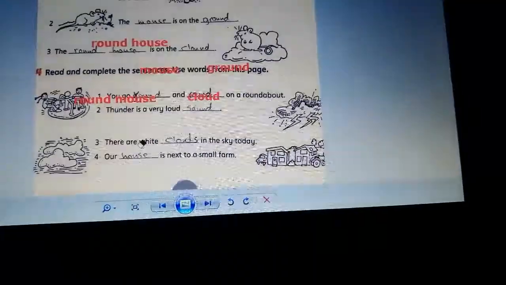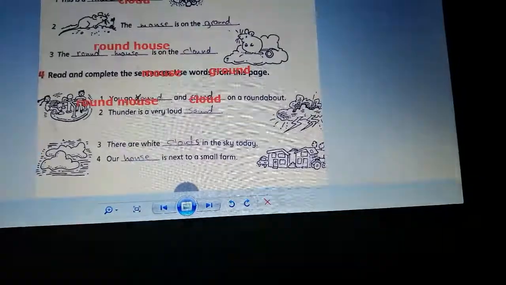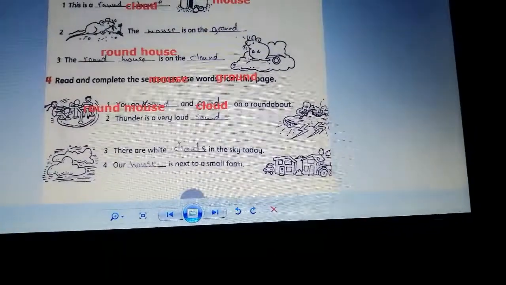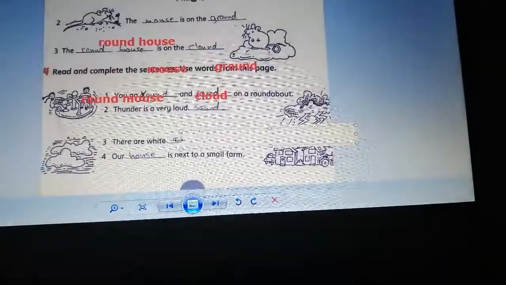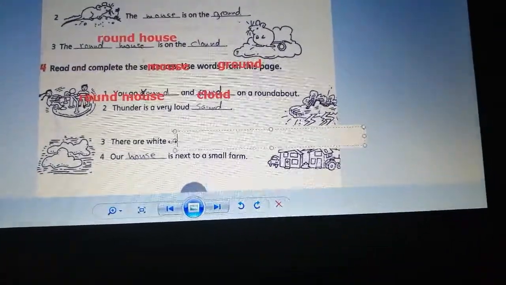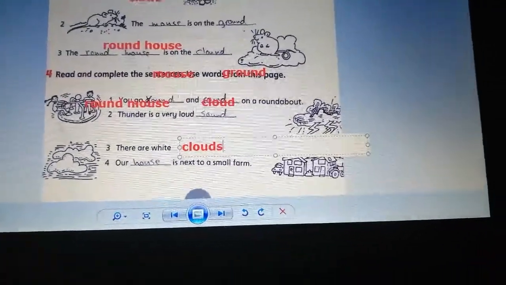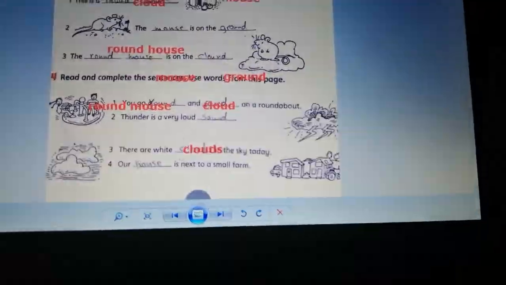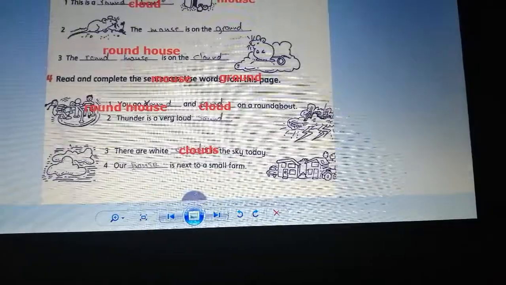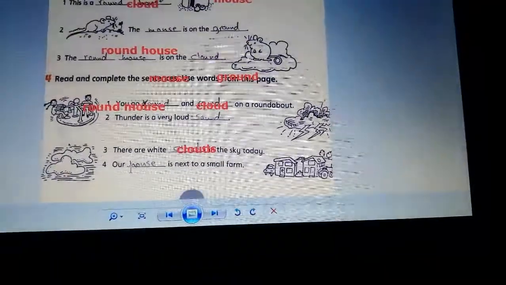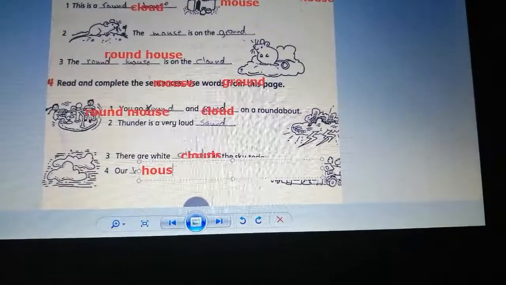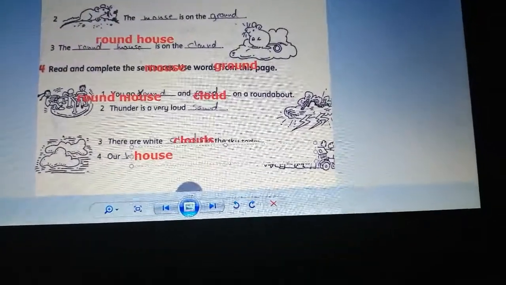There are white, what do we call these? Clouds. Yes, excellent. So write here clouds. Let's write clouds because we have more than one, we say clouds. Our house is next to a small farm. What's this? Yeah, our, excellent, our house. So let's write here our house.